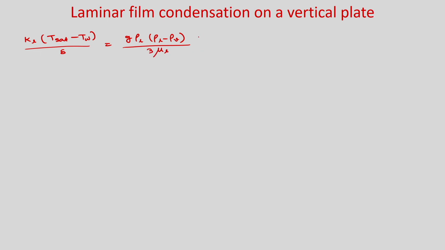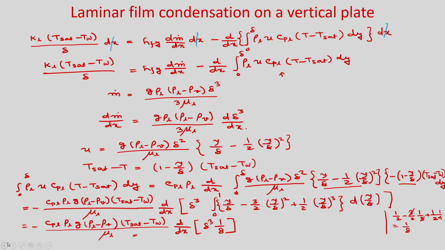Then you will get h_fg plus 3 by 8 C_PL (T_sat minus T_w) d delta cube by dx. So, you see here d delta cube by dx is there, here d delta cube by dx is there.